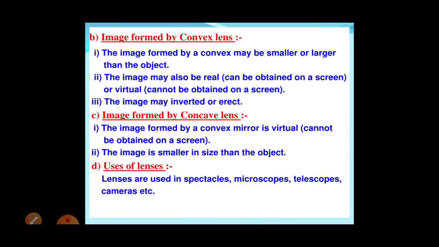We are using lenses in different ways, like the lens of spectacles, microscopes, telescopes, and different cameras. Nowadays we use lenses in our mobile cameras, and in webcams. So wherever we are using a camera, there is a lens. I hope you all have seen the microscope in the lab.